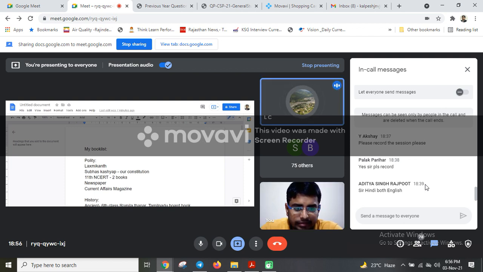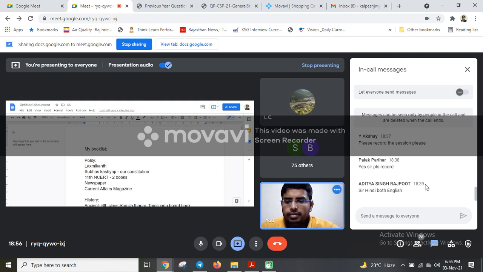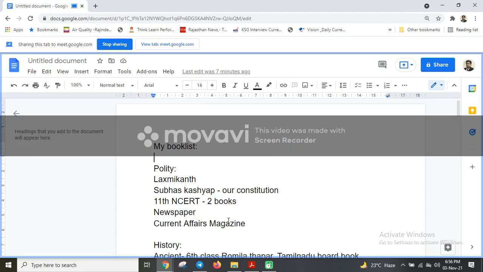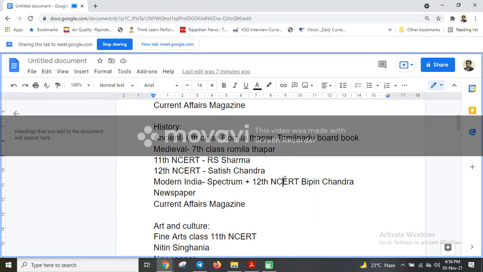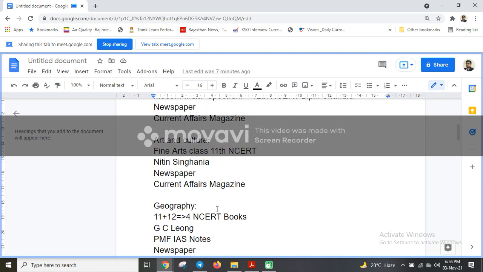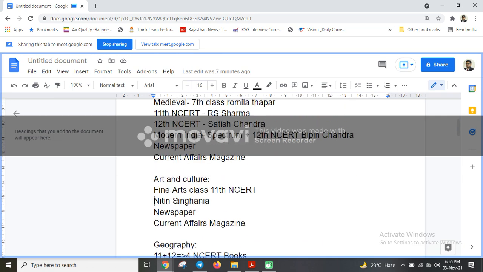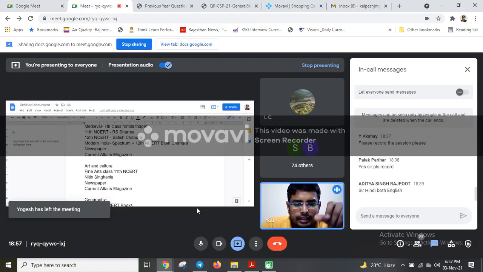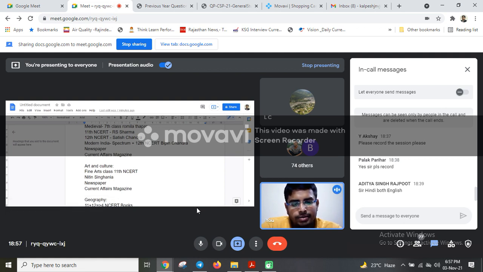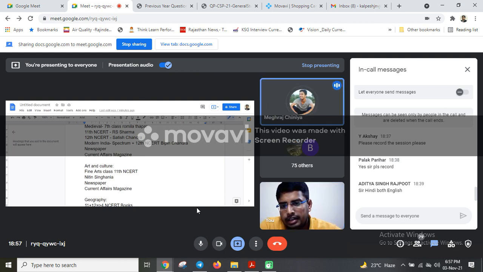And sir, should I make minute detailed notes of all the book list mentioned? For the prelims point of view, I do not recommend making detailed notes. You can make notes of certain things, like in art and culture there are many dance forms given in Nitin Singhania. So you can just mention the dance form and the state it belongs to. That table you can make, but you do not have to write everything about a particular dance. That you can avoid, because it will become very bulky notes.